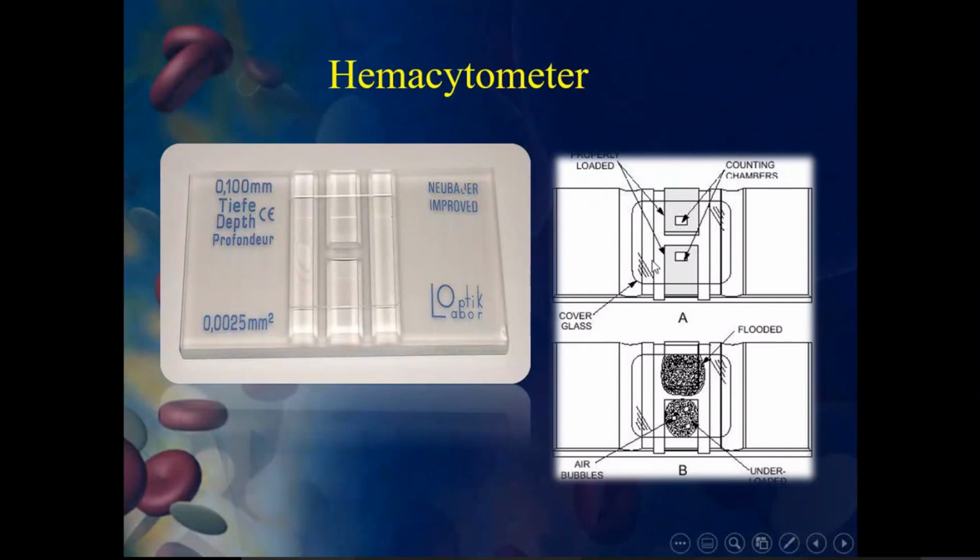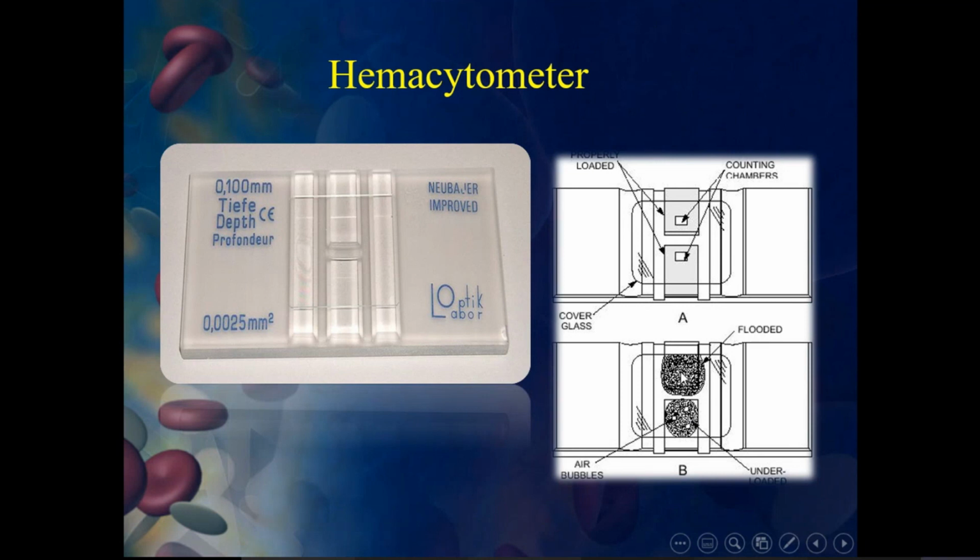So what we'll do here, let's see. These are the counting chambers. These two are the counting chambers, and you properly load the sample in these two places. The cover slip is this one, you see, it is covering completely from here to here. Then you can see the cells look like this.